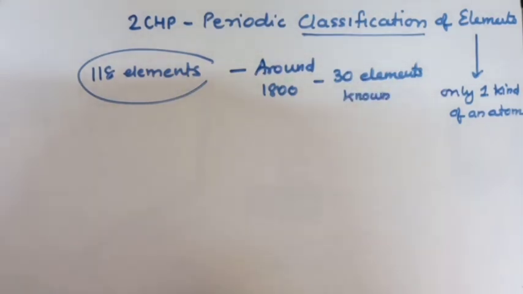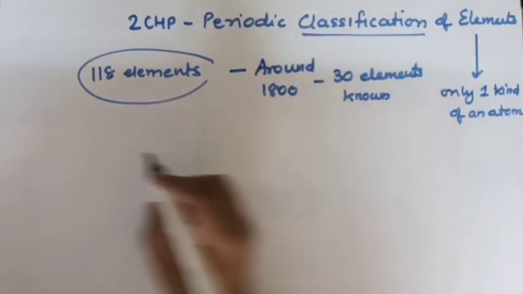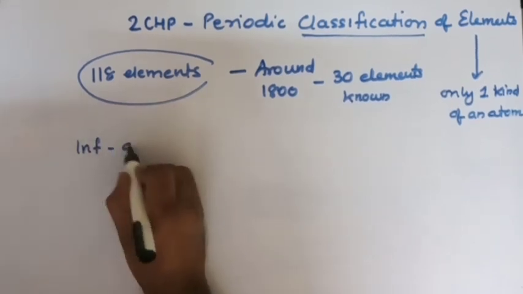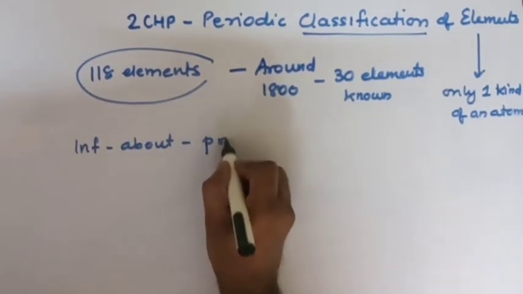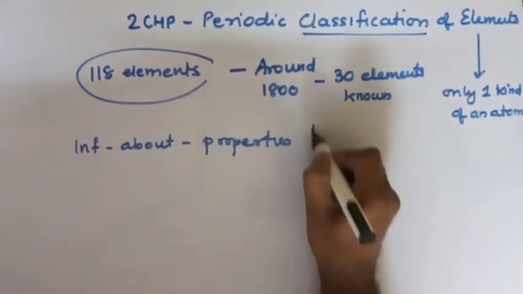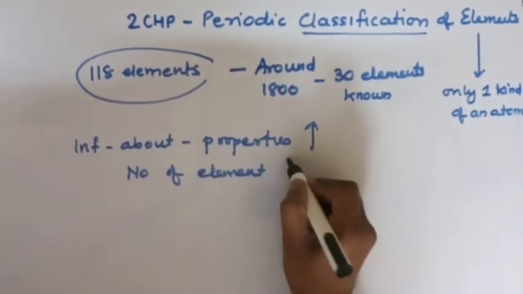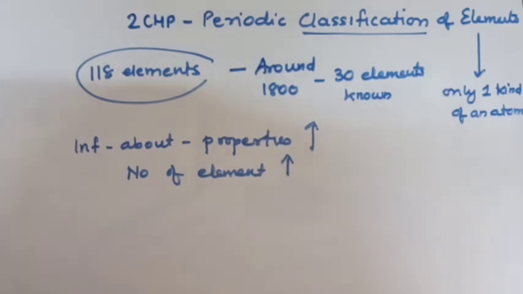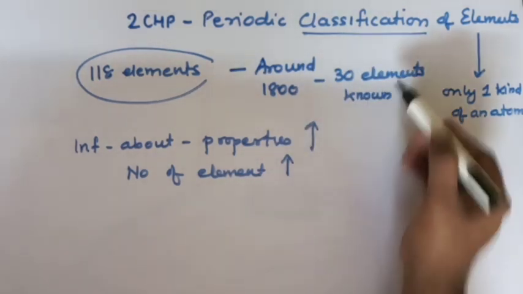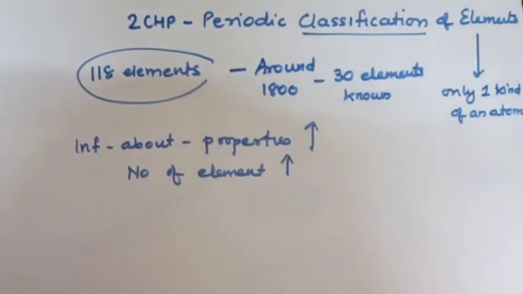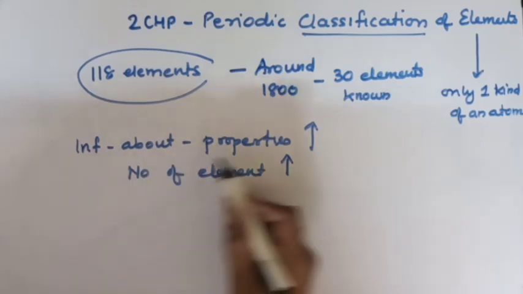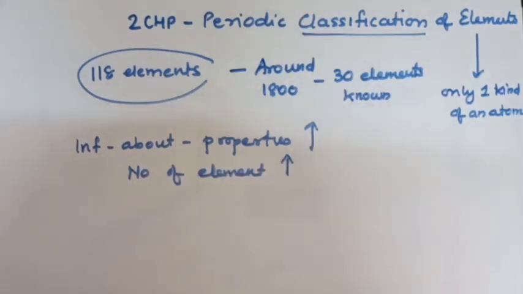The number of elements kept on increasing, and the information about their properties also increased, as new elements were discovered.